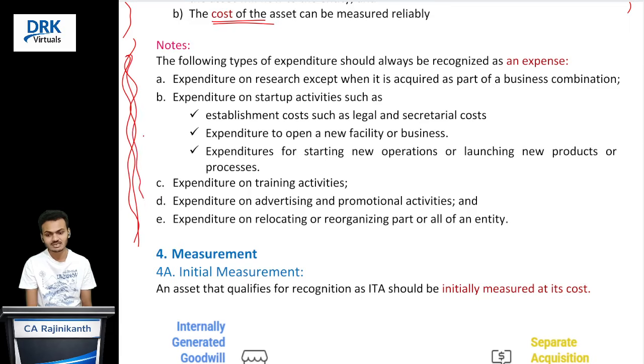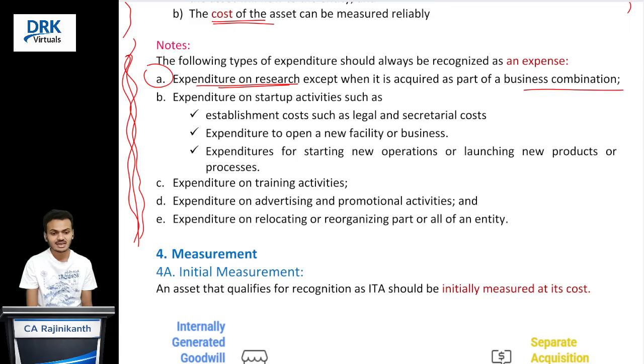What I am saying, all these expenses we should not capitalize. We should charge to profit and loss account as an expense. So what is that? First one, expenditure on research. It means research expenses. Research expenses we should not capitalize. However, there is one exception.